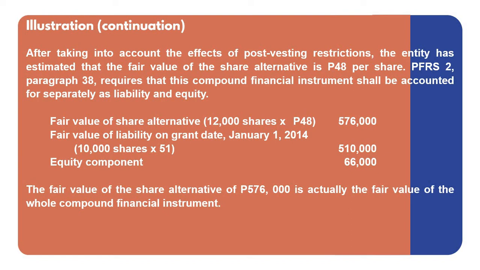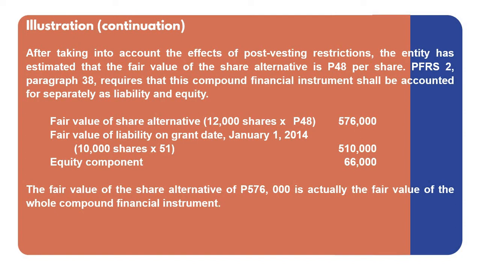PFRS 2 paragraph 38 requires that this compound financial instrument shall be accounted for separately as liability and equity. Why? It is because the employee entitled with this kind of compensation has the right to choose whether a cash alternative or share alternative. Let's identify the fair values of each financial instrument composed in this kind of compensation.